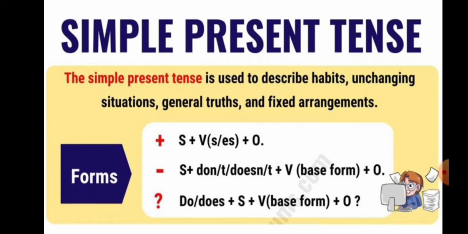Habits, in the sense, I give you an example: I brush my teeth every day. Unchanging situation: I go to school every day. General truth: the earth revolves around the sun. And fixed arrangements: the school reopens next month. So these are the examples for simple present tense.